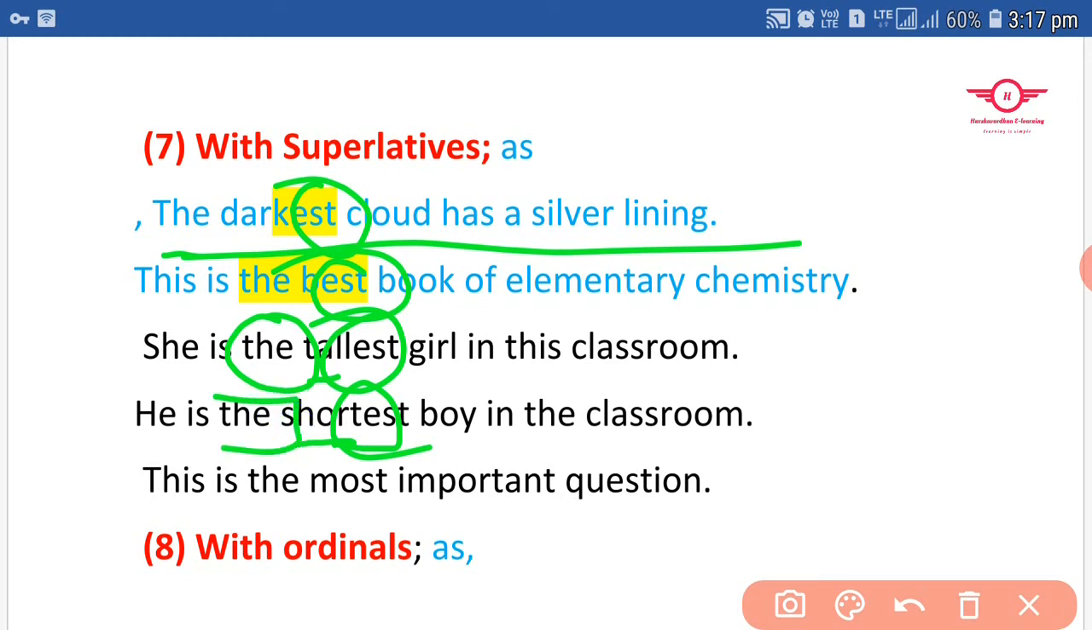Next, this is the most important question. Here also this is a superlative degree, but I used here the definite article. Now understood here: before the superlative degree also we use the word the as definite article.